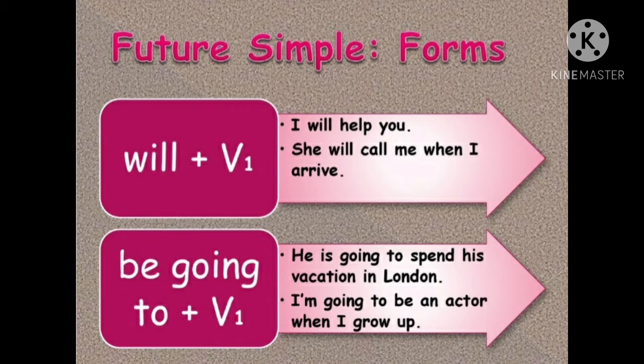In affirmative sentence, I will start with subject, then will, then verb 1. Look at the example. I will help you. She will call me when I arrive. Be going to: start with subject, then be going to, then verb 1. Look at the example. He is going to spend his vacation in London. I am going to be an actor when I grow up.